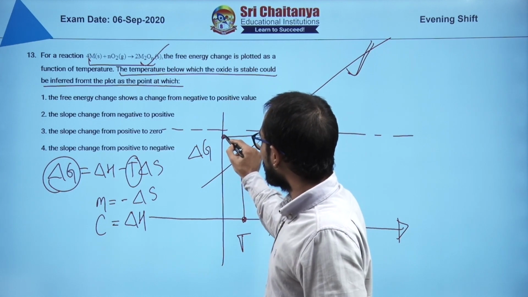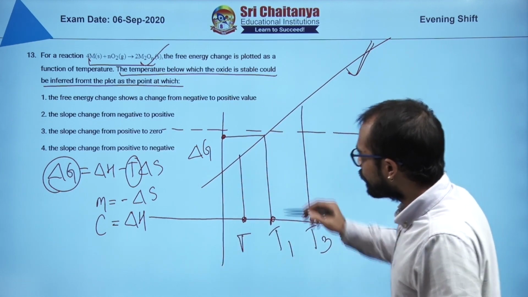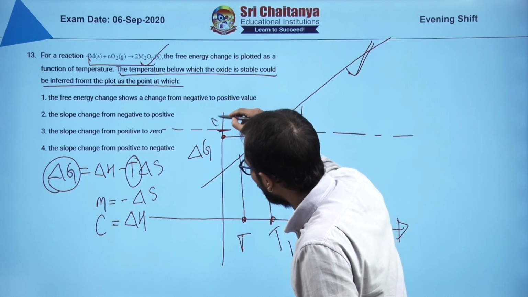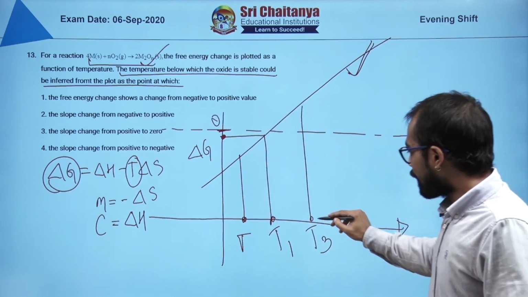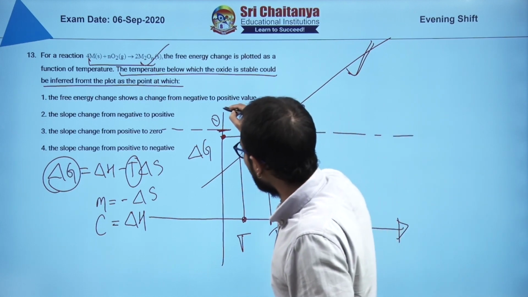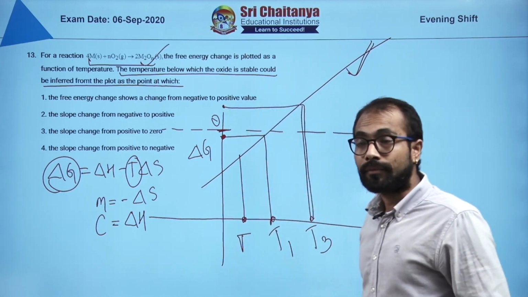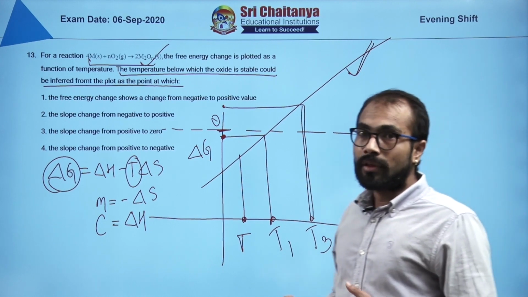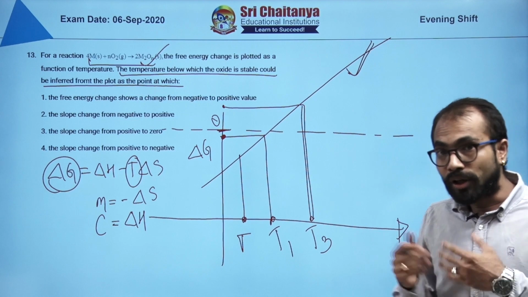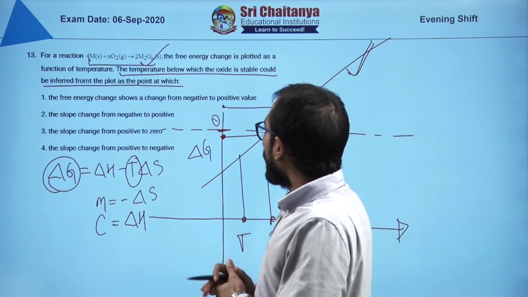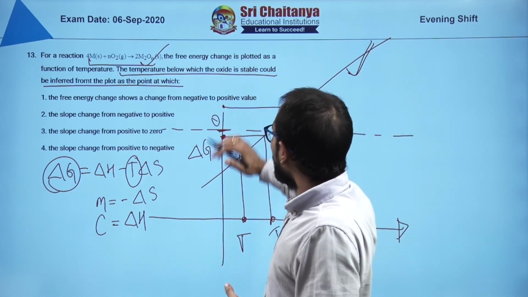Delta G value is this value, and if this point indicates the 0 mark, currently this value is negative. And what is the value at temperature T3? At temperature T3 the value is somewhere here, which is positive. If delta G is positive, the process is non-spontaneous, and if delta G is negative, the process is spontaneous, right. So from that knowledge, what we will say, the oxide will be stable.